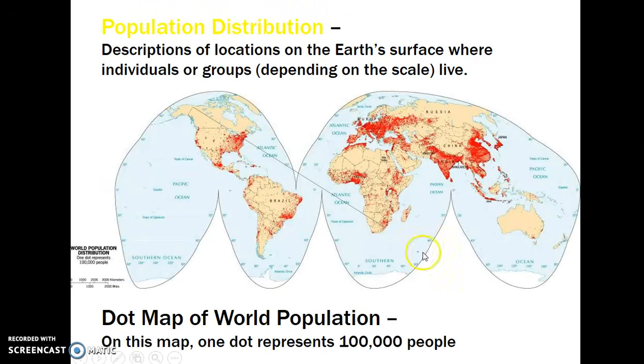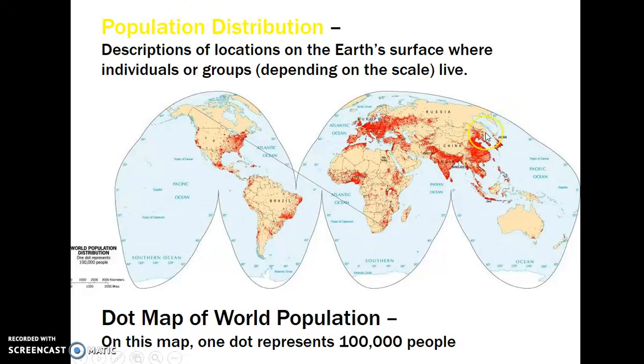So here we have a map that's representing our population distribution in the world. On this map, 1 dot represents 100,000 people. So we can see where we have this massive clustering of people.